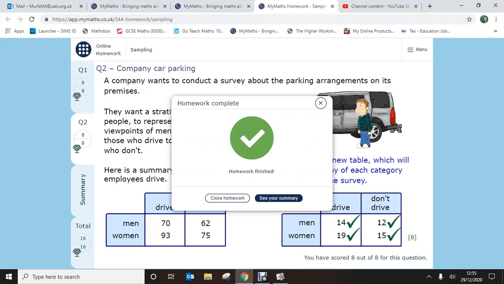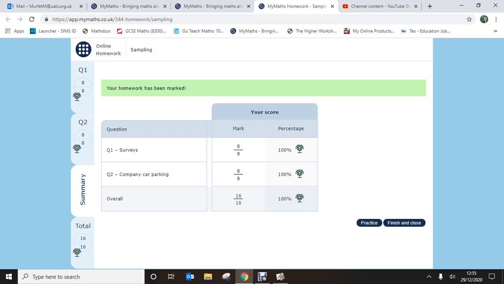And there we go, homework finished. Always click see your summary. It tells you what percentage you've got. Ideally you want to be looking for 65 to 70% as a pass rate. Any problems with any of the homeworks, let me know. Just drop me an email or see me in class, and I can do a how-to video either going through my maths or some examples to try and underpin anything that you don't understand.